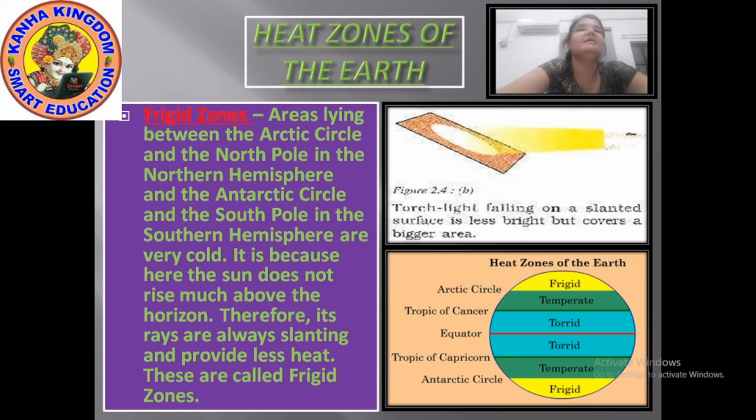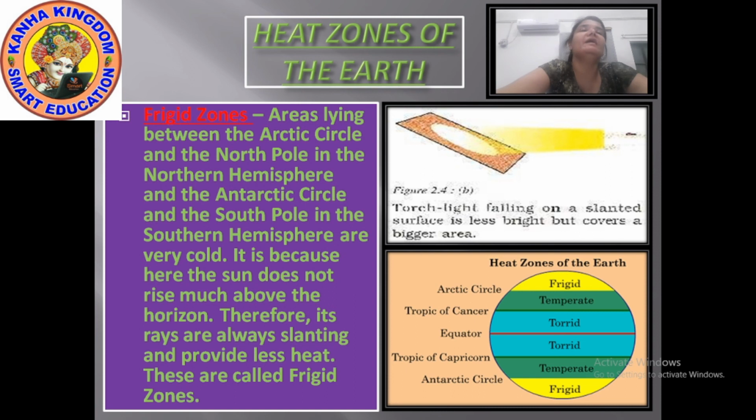Where the rays are slant, the temperature is very low, or you can say the climate is very cold, because the slanted surface is less bright but covers a bigger area. When the rays are straight, they cover a small area, so the surface is more bright.